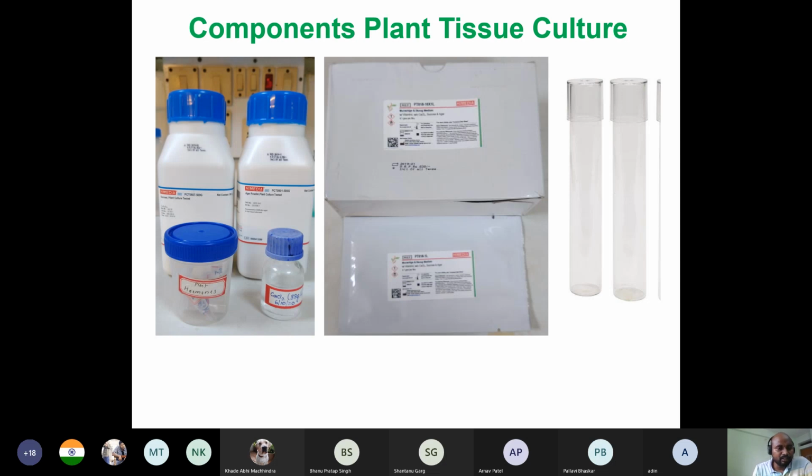So for what I was telling, you need sucrose. Why sucrose? As you know, plants photosynthesize and produce sugar for growth, development, and all the processes necessary for survivability. But when you cut and take some explant, for example a nodal explant or leaf explant, and put it into the media, initially it will not be able to synthesize the sugar in its leaves or chloroplasts immediately, because those things are already disturbed.